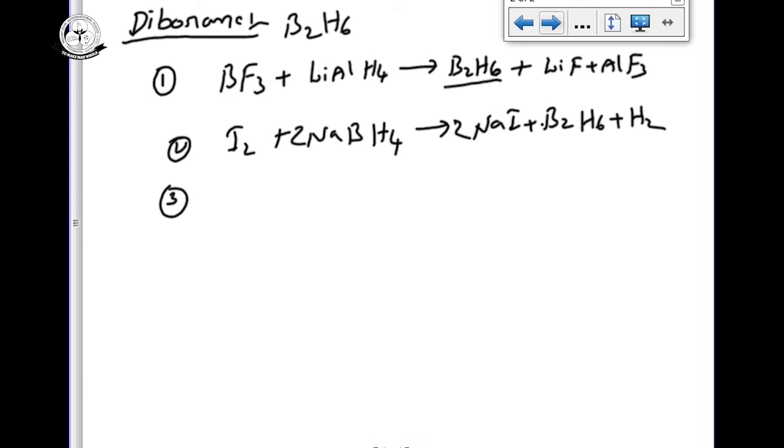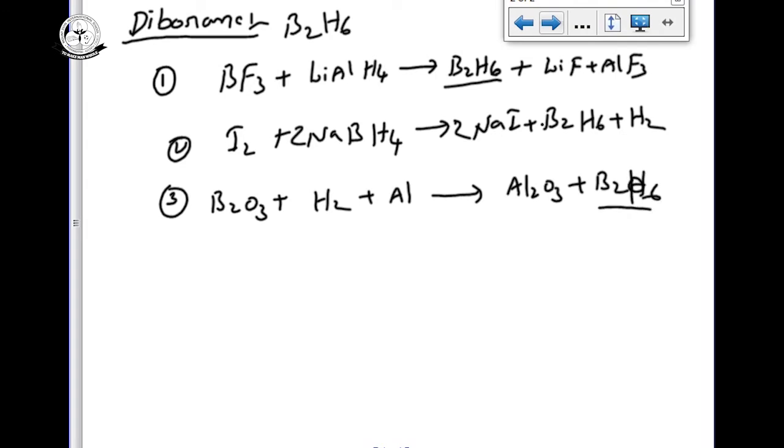Third method of preparation is from B2O3. From B2O3, boron oxide, we need hydrogens, so I am adding hydrogen and aluminium. The aluminium is taken out as aluminium oxide, Al2O3, and the remaining is B2H6, diborane.